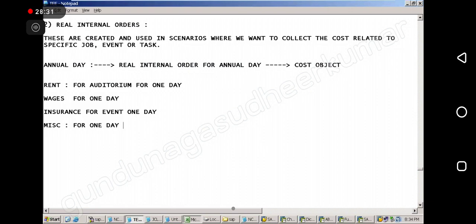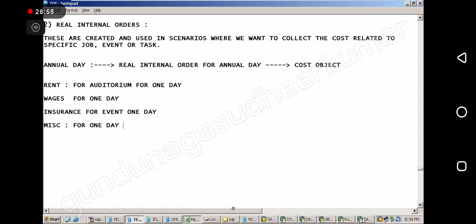Yes, sir. At the time of posting in FB50, sir, in the cost element field, suppose we create a cost object annual day. In FB50, is the AD put in the cost element or any specific field?